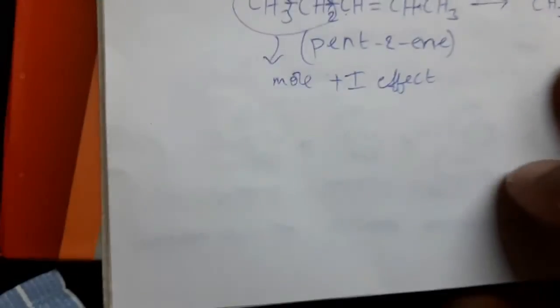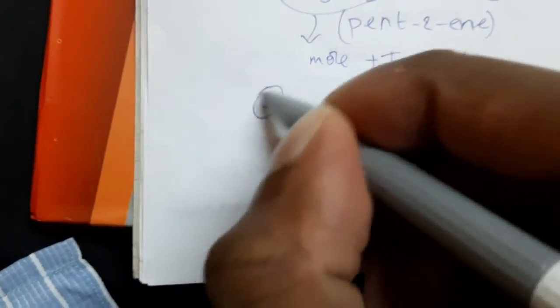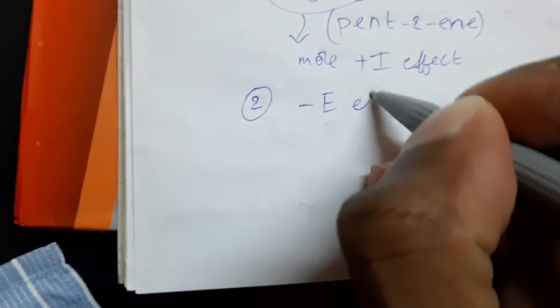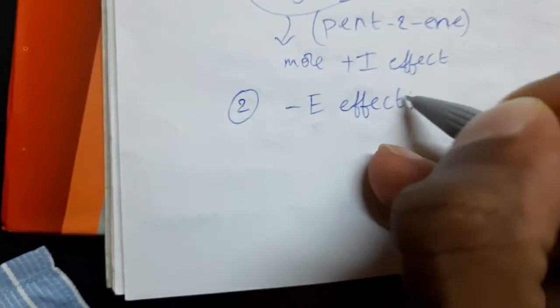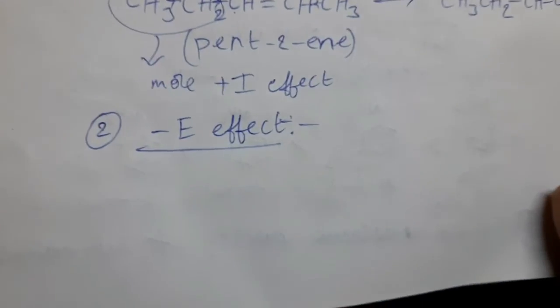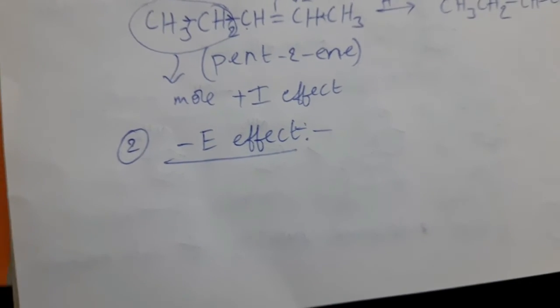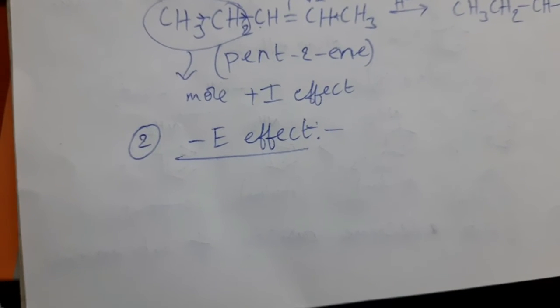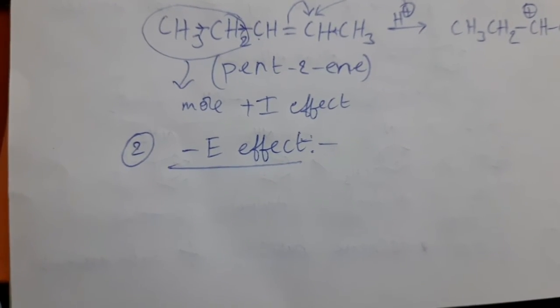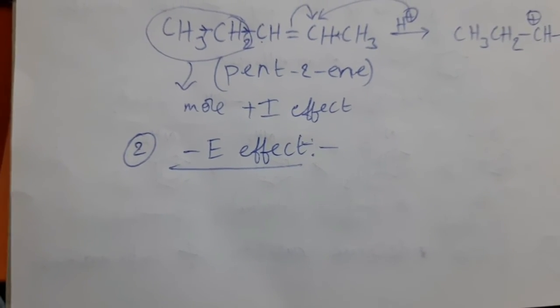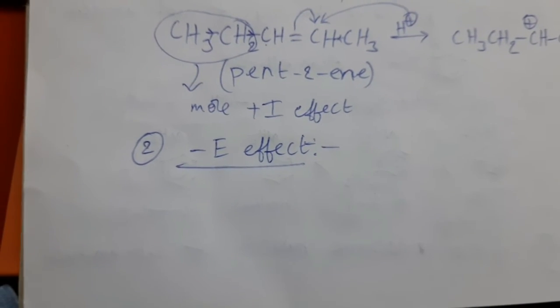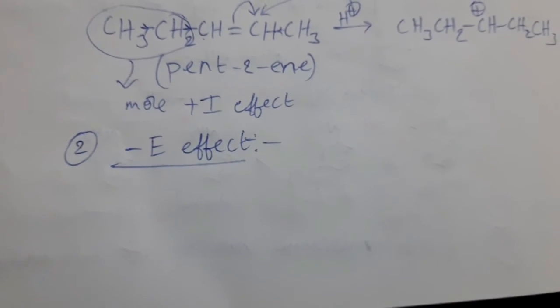Next, negative electromeric effect or minus E effect. In this, delocalization of pi electrons takes place to the more electronegative atom in the multiple bond, and the attacking reagent is attached to the opposite atom. Listen carefully.